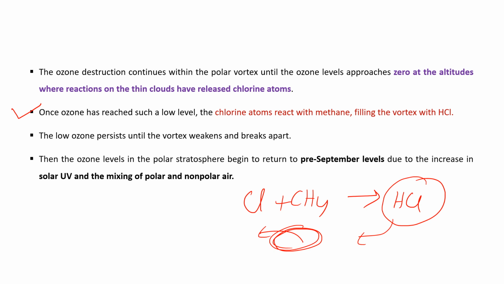When the polar vortex is weakened or breaks down, the ozone level starts increasing in the polar stratospheric region and returns to the concentration that was earlier, or we can say the pre-September level. Pre-September level means the ozone concentration that is present in the winter months.